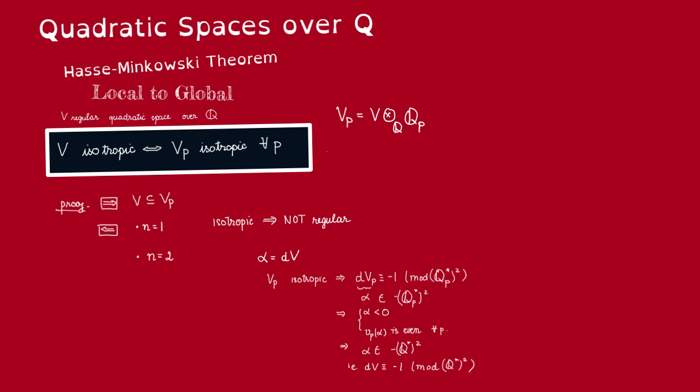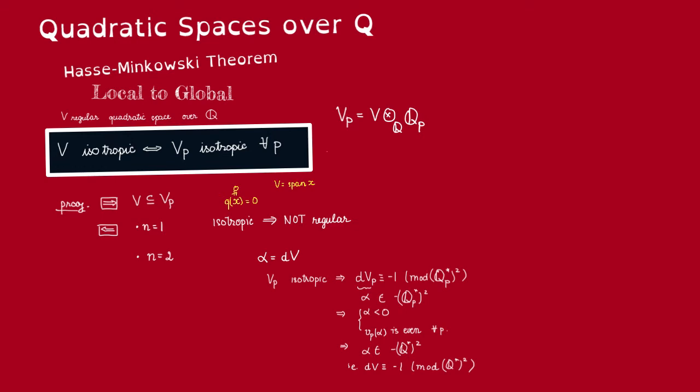But actually, in dimension 1, the statement is vacuously true because V cannot be isotropic. Why is that? Because a vector space of dimension 1 cannot be both isotropic and regular. So let's see why. Let's say that V contains an isotropic vector x, so x is non-zero and q(x) is 0. Because x is non-zero and V is one-dimensional, V is just the span of x.